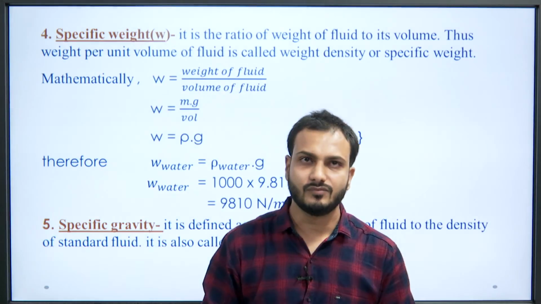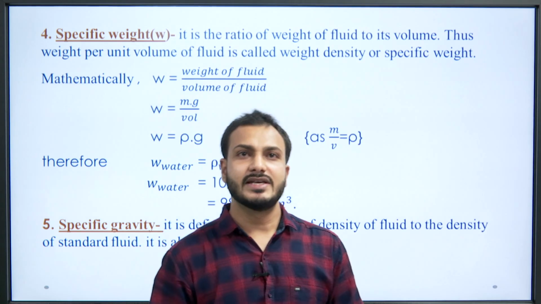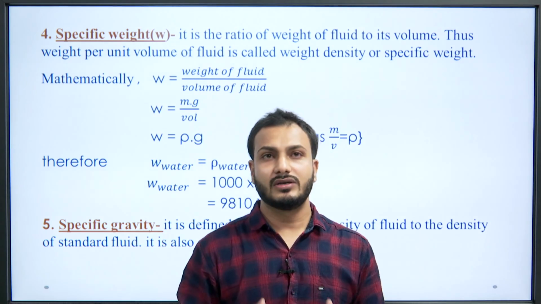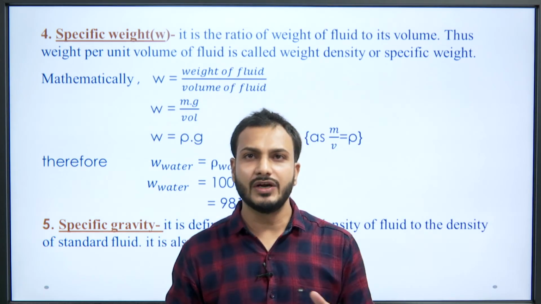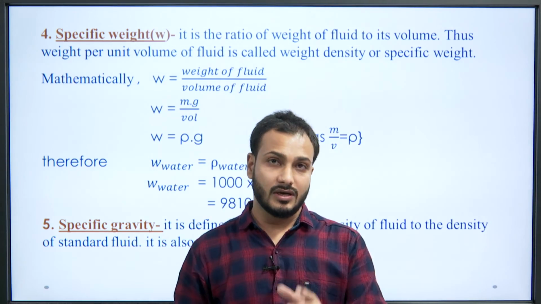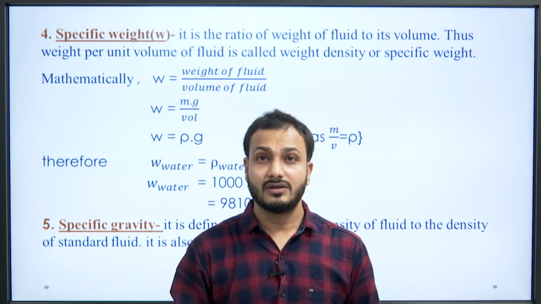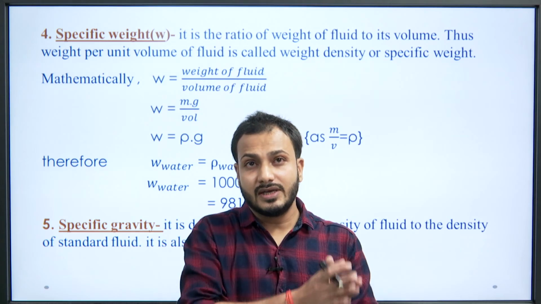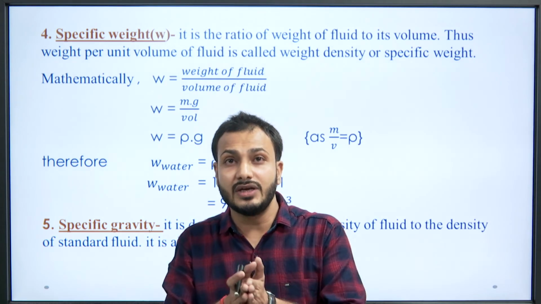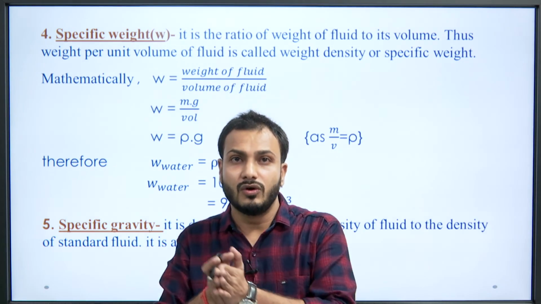Okay. Now, we will discuss the specific weight, that is, what specific weight means. Specific weight is the ratio of weight of the fluid to its volume. To be clear, density is mass upon volume, whereas in specific weight we take the weight of the fluid upon volume of the fluid.